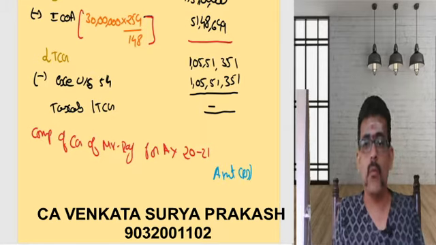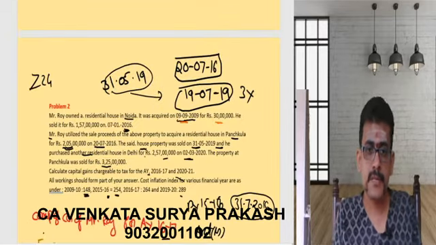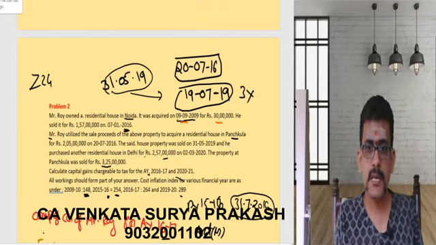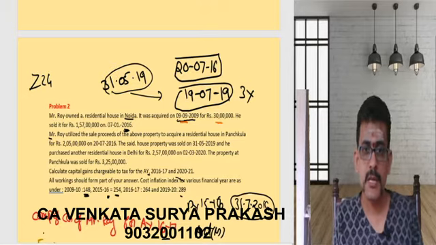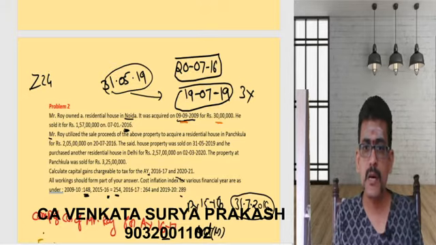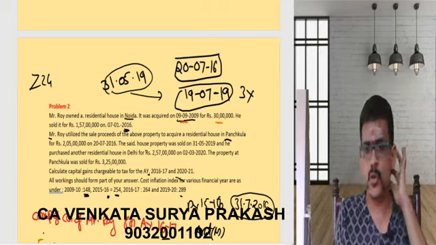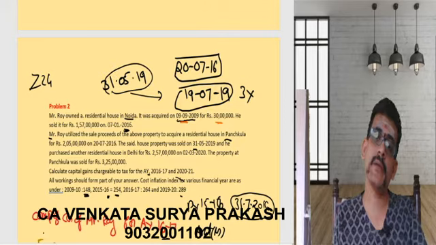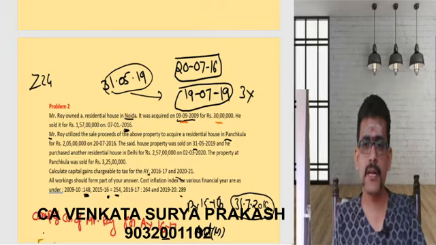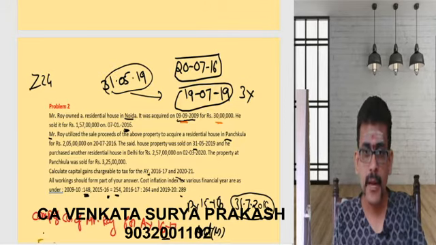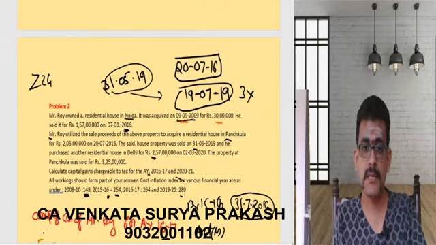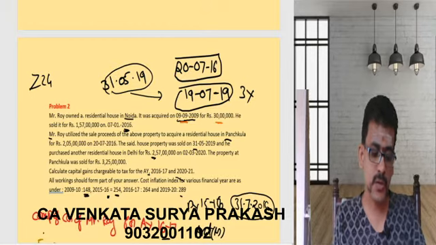Now what is this fellow doing here? Now we have covered the first part of the problem. Now let us read the second part of the problem. Now here what is mentioned? The said house property. What is the said house property? The house property in Panchkula. The said house property was sold on 31st May, and he purchased another residential house property in Delhi for 2 crores 57 lakhs. The property was sold for 3 crores 25 lakhs.